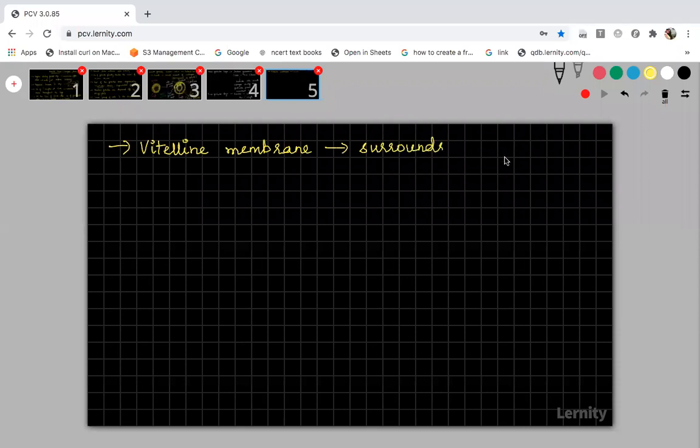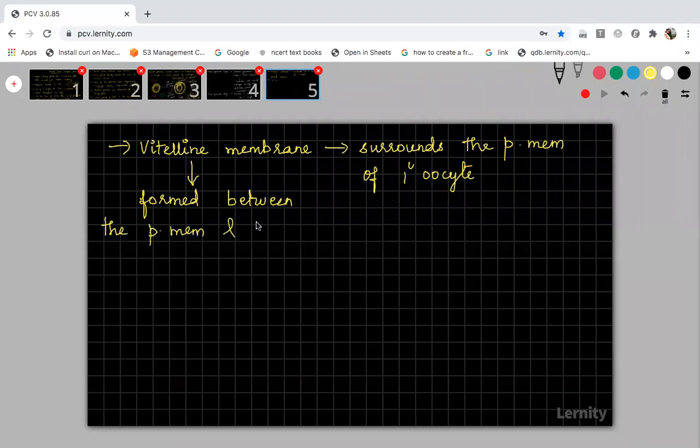It will be formed between the plasma membrane and the inner follicular layer. So in between the inner follicular layer and the plasma membrane, this new membrane will form, and that is called